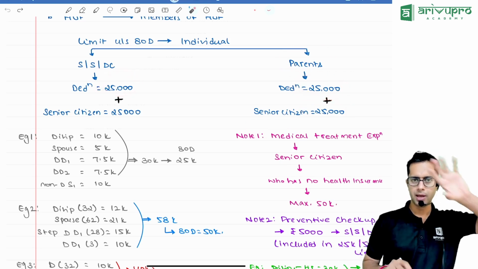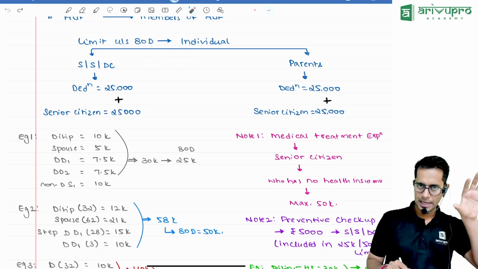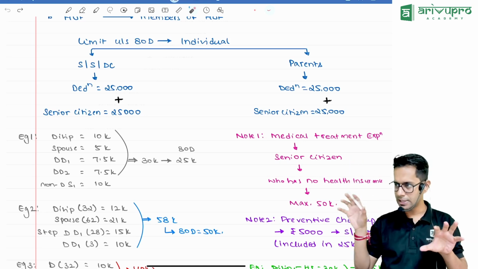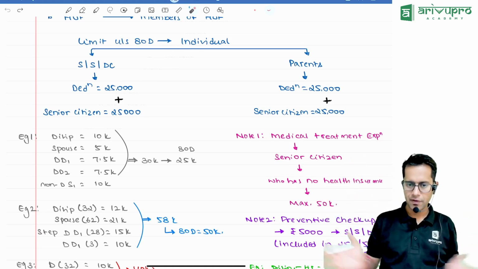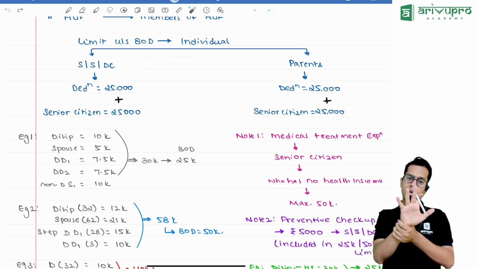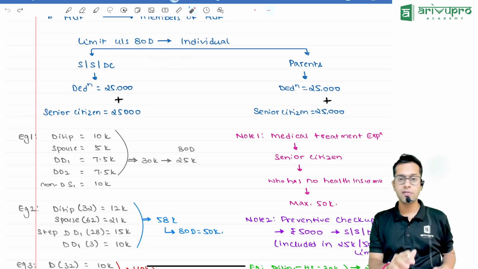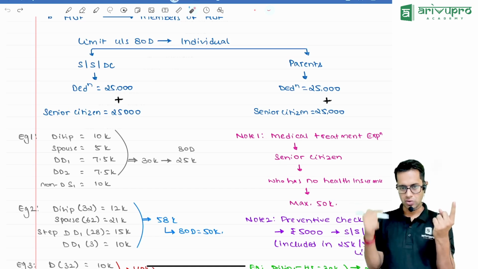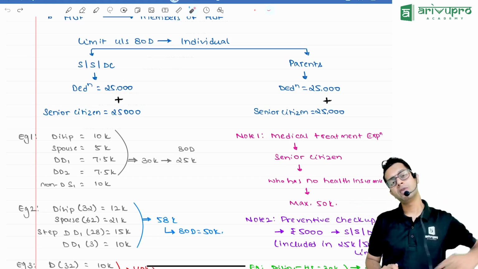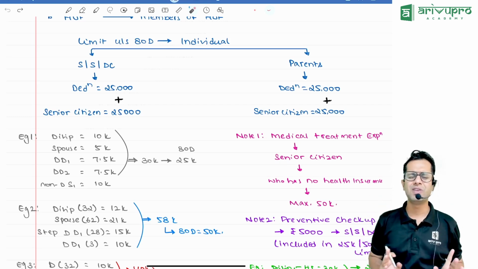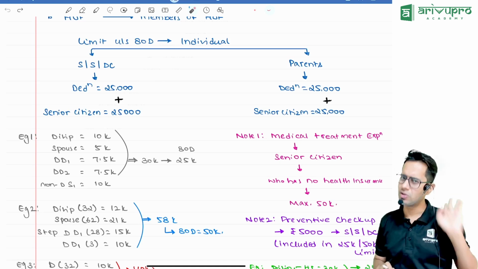Please note here, me, my spouse, my children are treated as one category and parents are treated as a separate category. If I am taking insurance for everyone, sir, how much can I claim? 50,000, provided no one is a senior citizen. Sir, what if all are senior citizens? 1 lakh rupees. 25, 25 plus 25 plus 25, 1 lakh rupees. Sir, what if you guys are not senior citizens, but parents are? In simple words, wherever a senior citizen is coming, add 25,000.